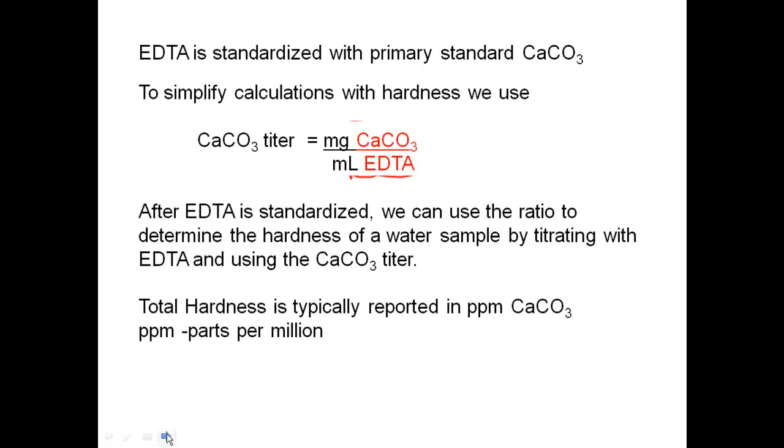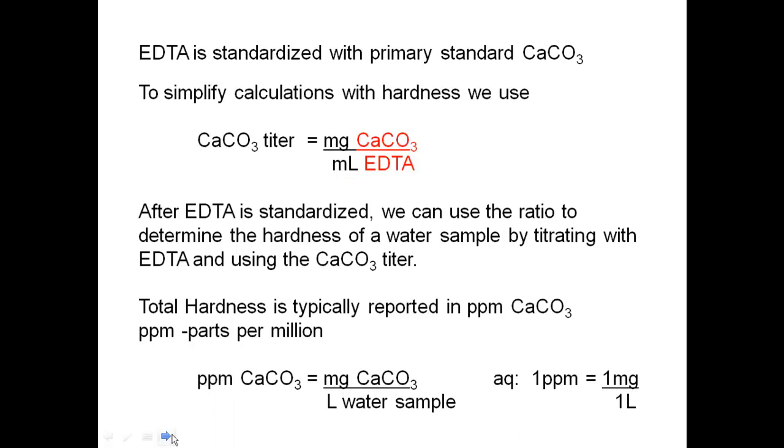Total hardness is typically reported in ppms of calcium carbonate. That's parts per million. So how do we get from the titer to the parts per million? Well, ppms of calcium carbonate is milligrams of calcium carbonate per liter of water sample. So your goal in trying to get to ppms is to figure out how many milligrams of calcium carbonate there are per liter of water sample you're analyzing.